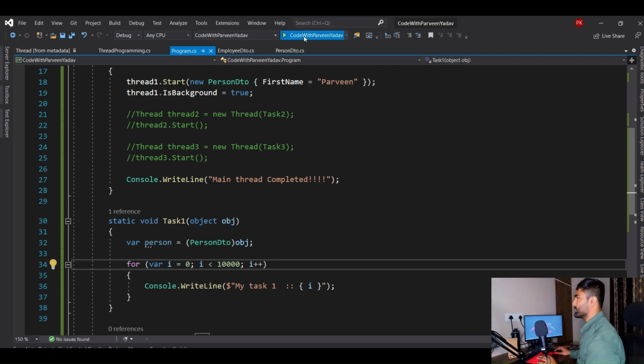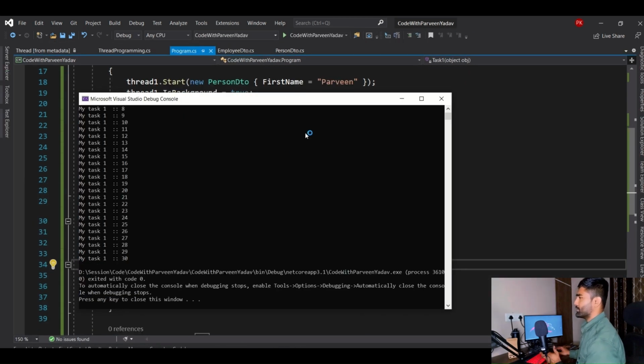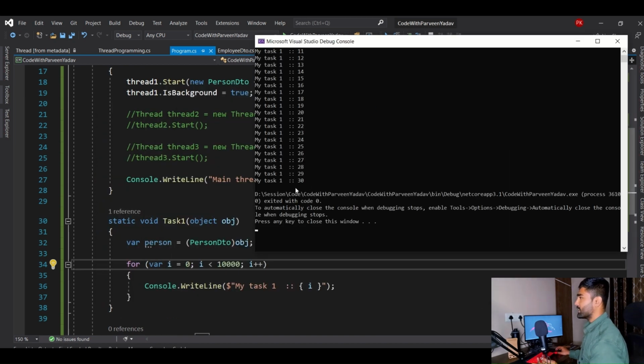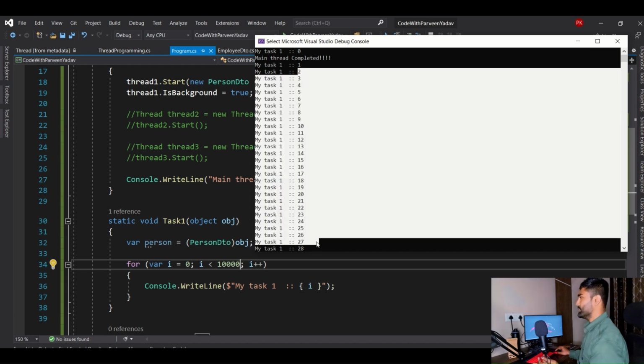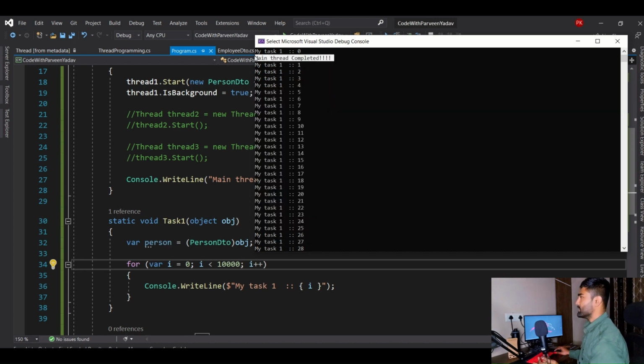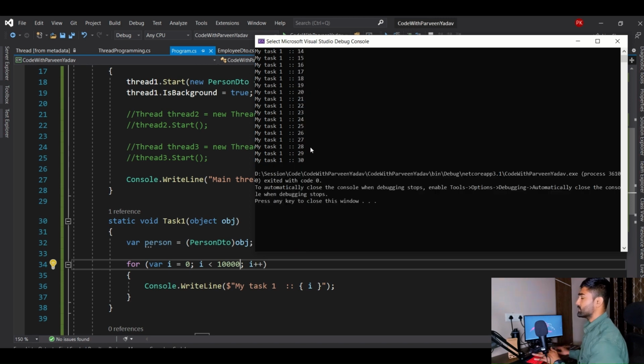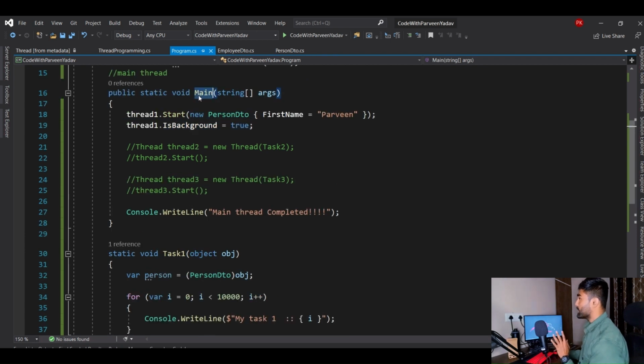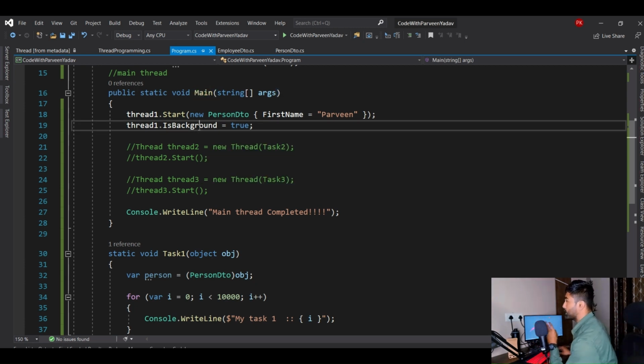This thread. Okay, let's execute. Here you go. You see, it didn't work till 10,000. Only 30 jobs were completed, and soon this main thread was completed. It just aborted. So that means when you say IsBackground, it follows the order of the main thread. Main thread says to this thread, hey dude, when I am done, you have to complete your job. No matter if you have completed your job or not, I don't care. You have to stop right away. You have to move backward, and that is what background means.